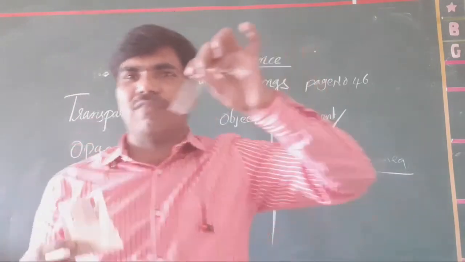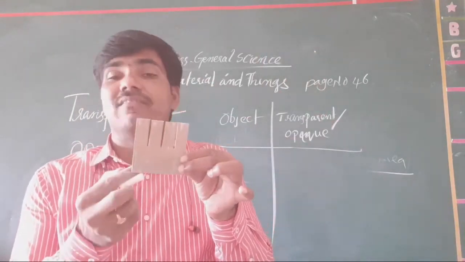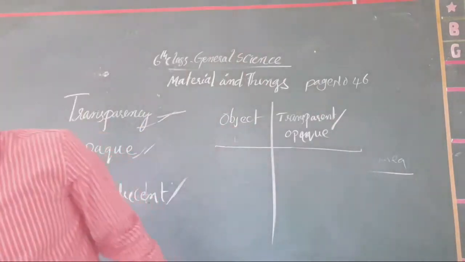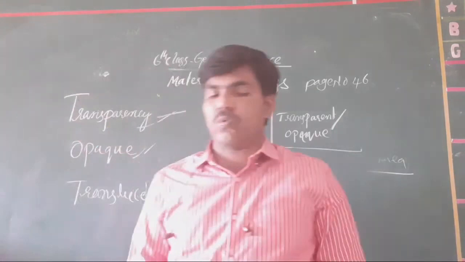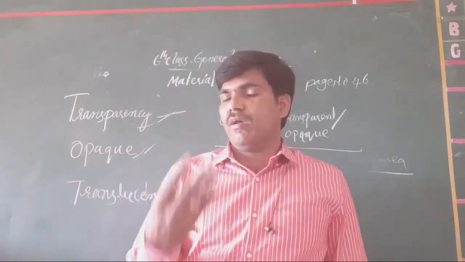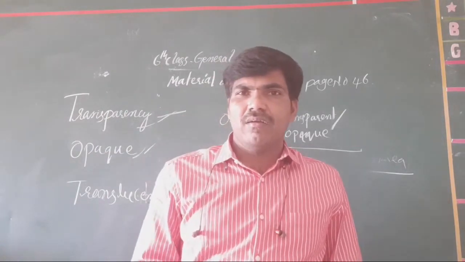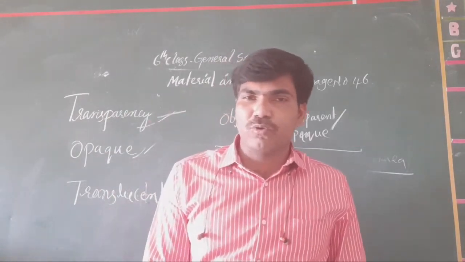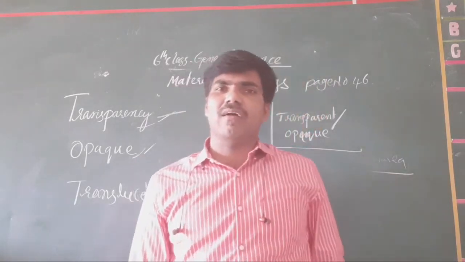Like that, the front side works as transparent. The back side works as opaque. Okay? Now take a wooden door. When you take a wooden thing in front of us, it appears, but does the back of the wooden body appear to you? It does not appear. Okay, clear or not, all the students?